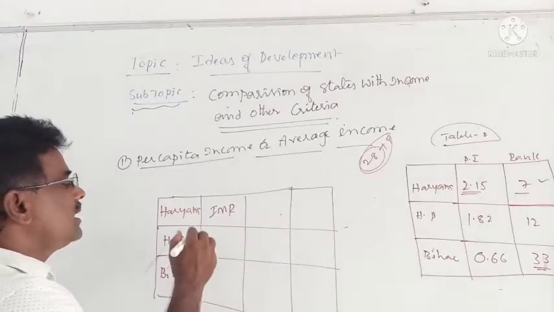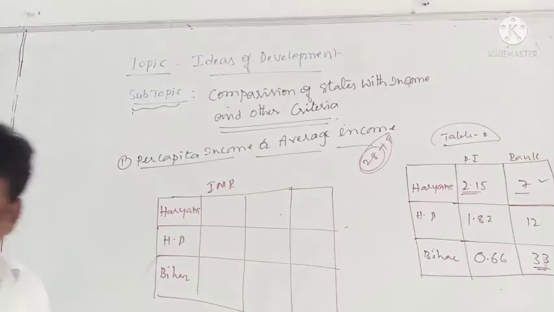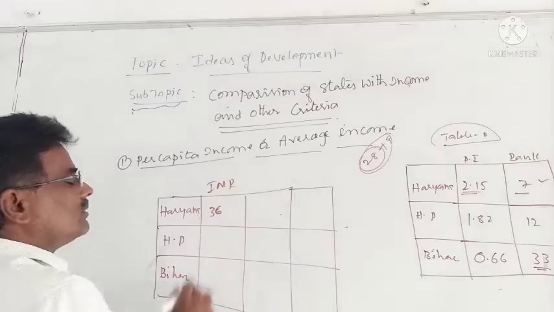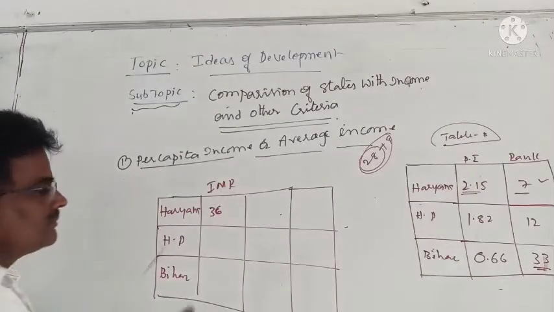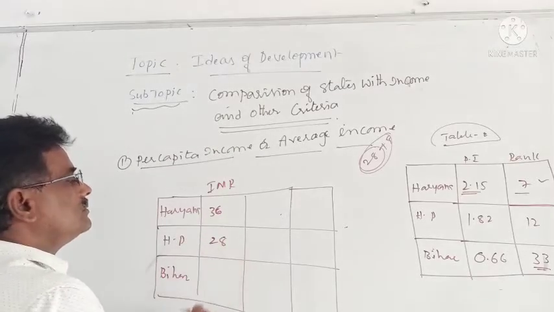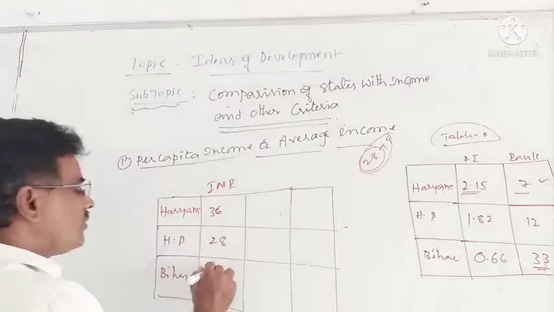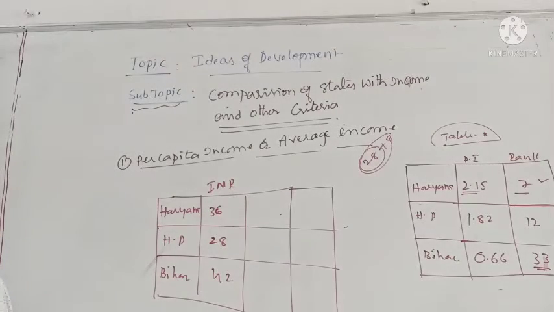See here, IMR. Out of 1,000 children born, 36 children lose their life in Haryana, 28 children lose their life in Himachal Pradesh, and 42 children lose their life in Bihar.